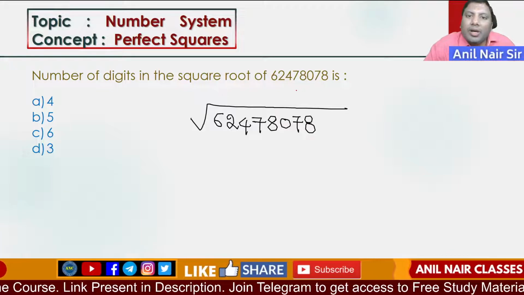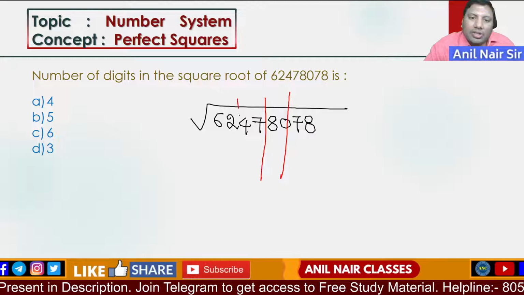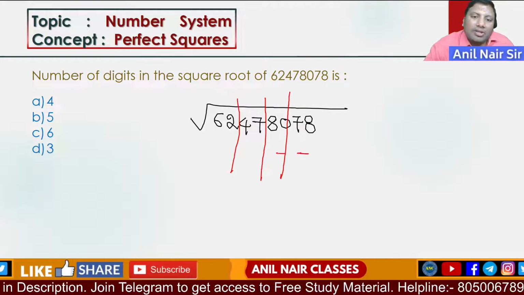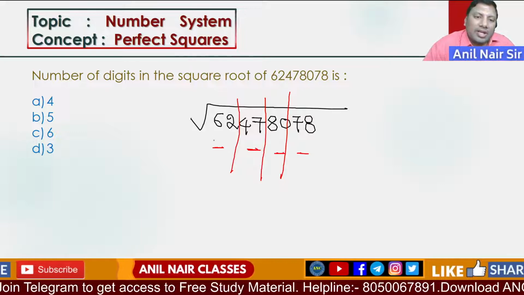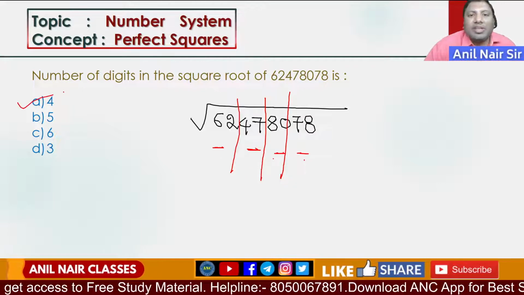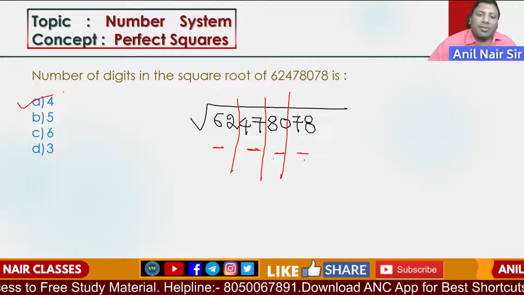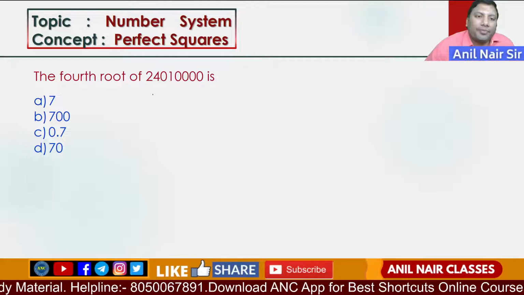Logic is simple. Start from the right hand side. Keep a slash after 2 digits. The answer is the number of blocks of 2 digits. How many blocks are there? 1, 2, 3, 4. So the number of digits in the square root of this number is 4.